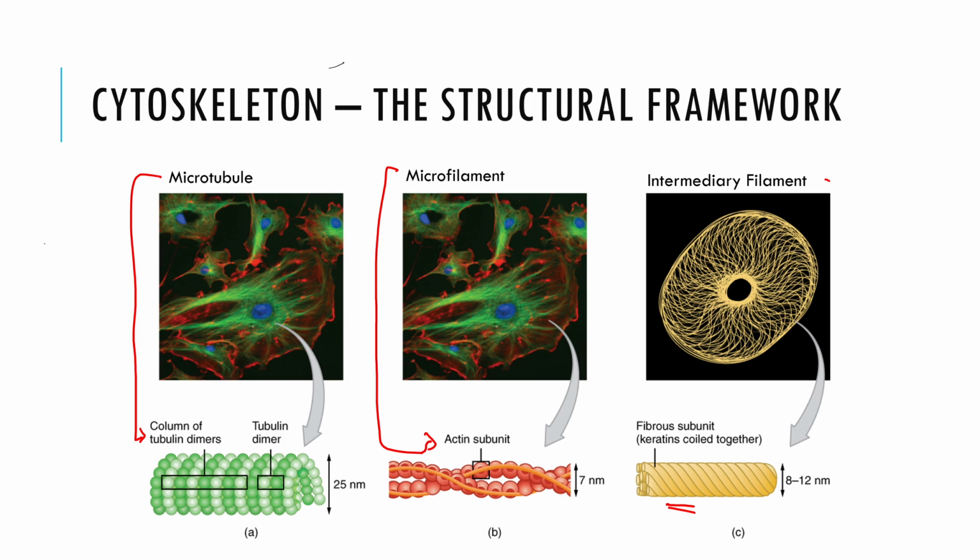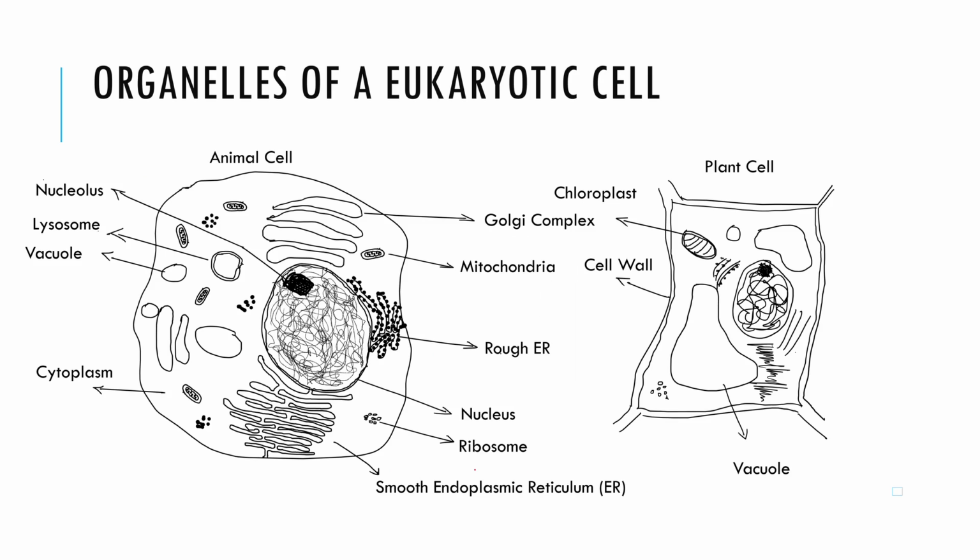Eukaryotic cells can be of different shapes and sizes and even have different functions. However, they all have some common properties, which is an outer cell membrane that encloses the cytoplasm, the nucleus, and the other organelles.